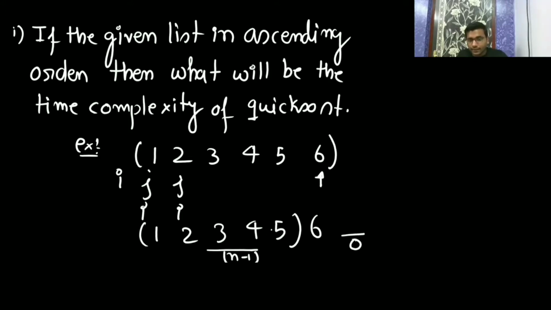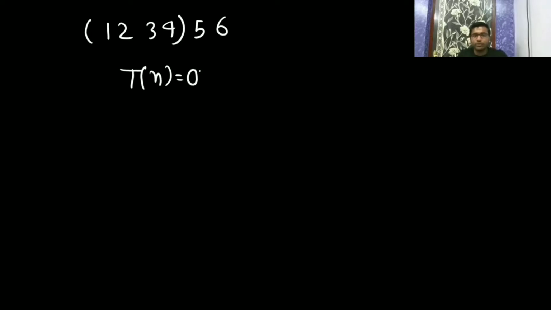Again, the pivot element will be the last element. Again the partition will have 1, 2, 3, 4. One partition will have n minus 1 elements, and the other will have no element, because all the elements smaller than 5 are on the left side. So T(n) is going to be big O of n plus T(n minus 1), so it's going to be big O of n square.